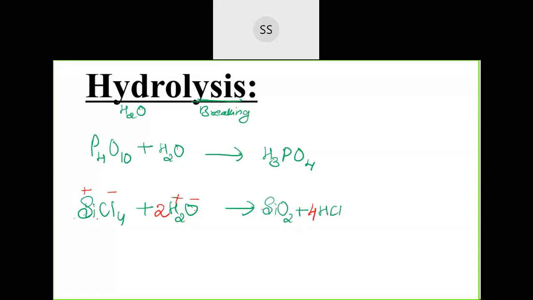So breaking down again of this compound takes place in the presence of water. It's a hydrolysis process. Some are ionic compounds and some are covalent bonds which are broken down. You just remember the equation, okay?